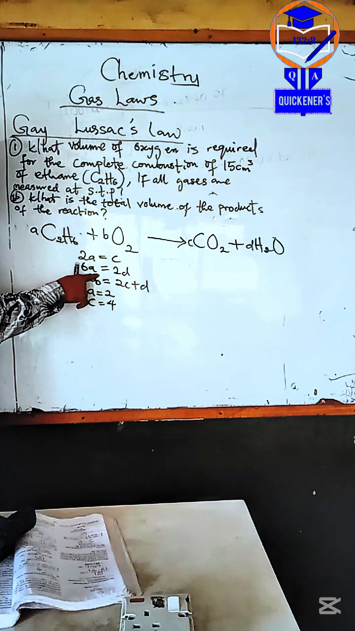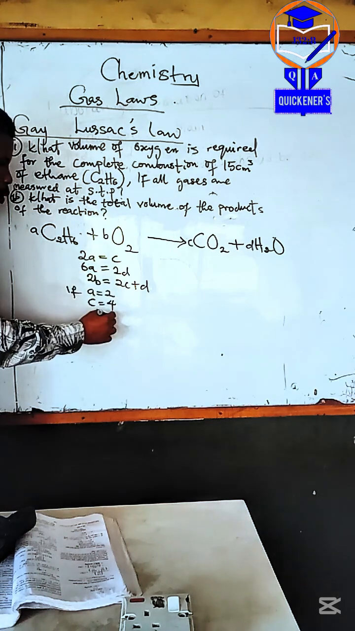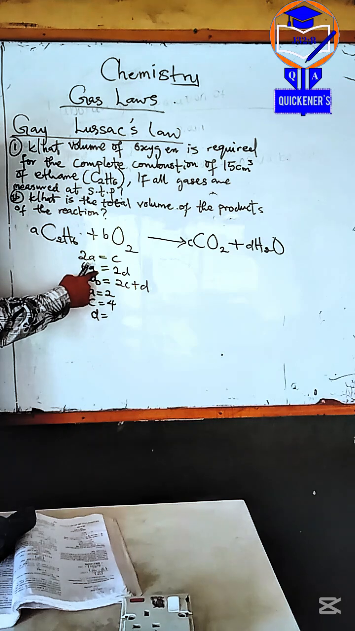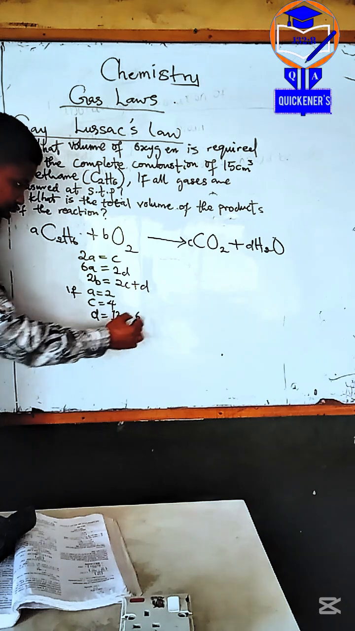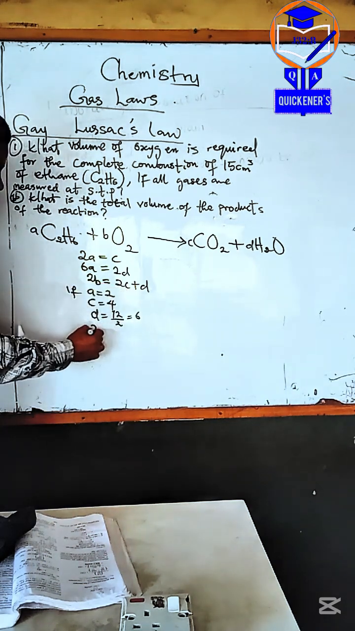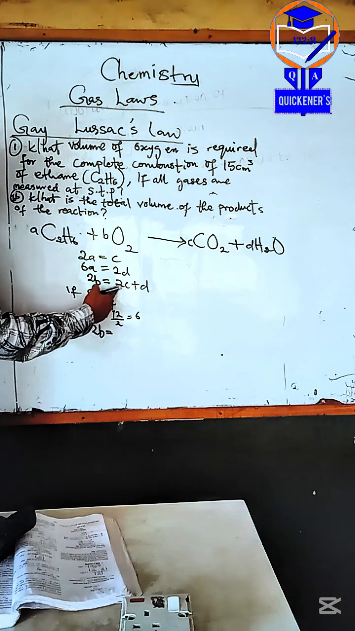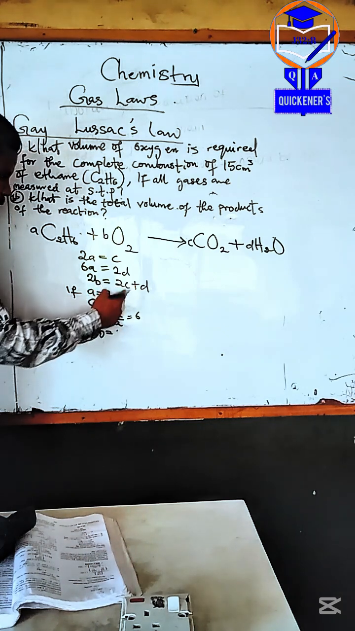Remember A is 2. If A is 2 here, C will be what? 3 times 2 is 6, and 12 divided by 2 is 6, right? I have put the next one here. So 2B will have the 2, and 6 is what? 4, that's 4 times 2, which is 8.